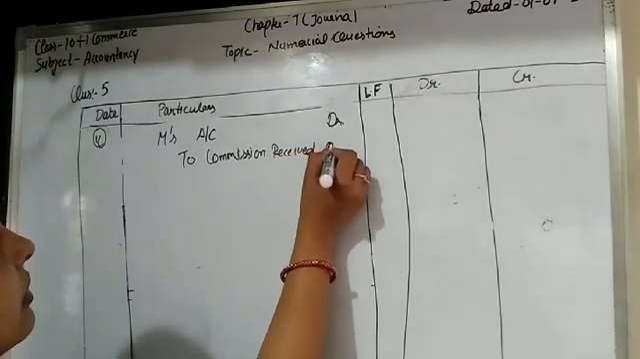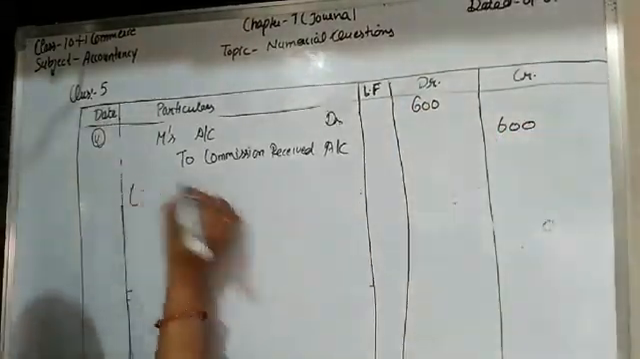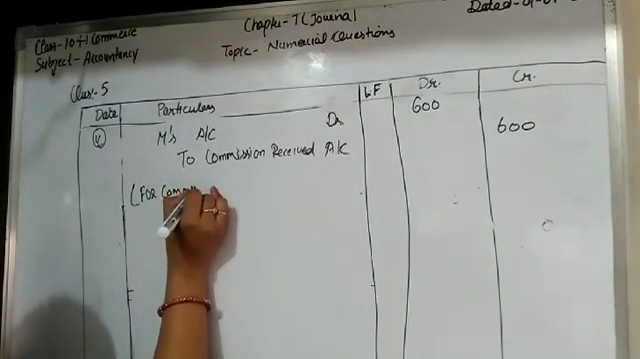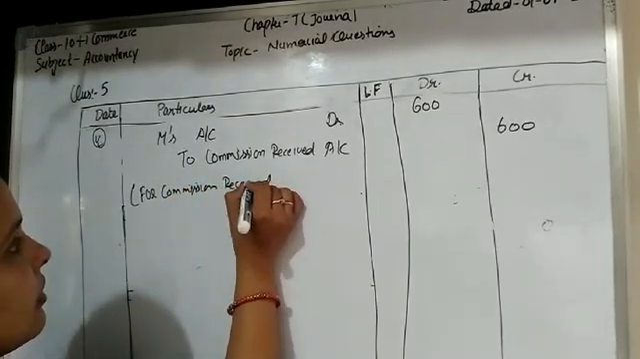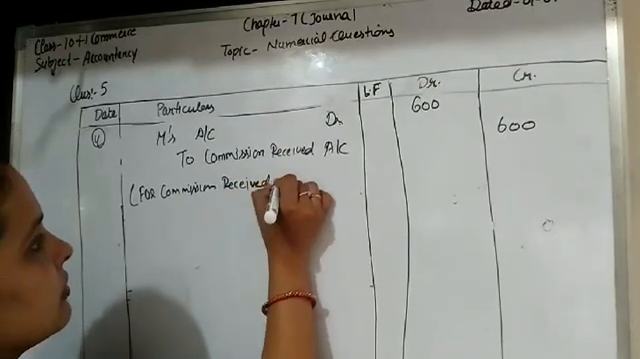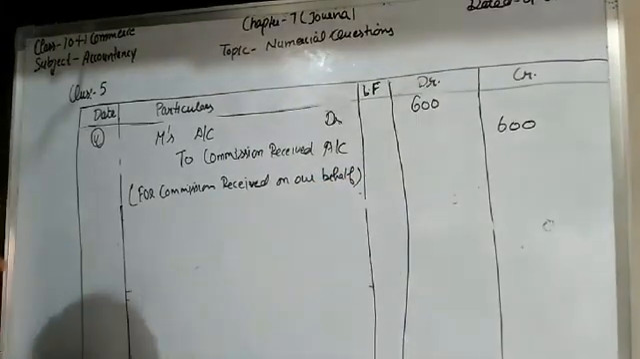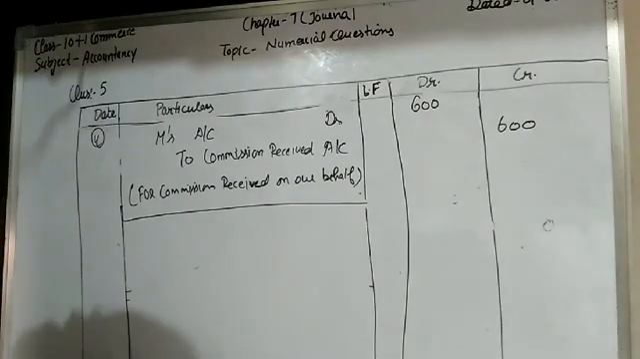Commission received account, and the amount is 600 on debit side and 600 on credit side, and the narration is for commission received on our behalf. Okay student, so this is question number 5. Clear students? Next question is question number 6 student.